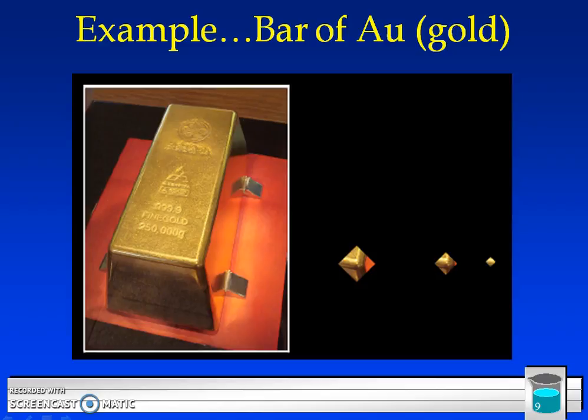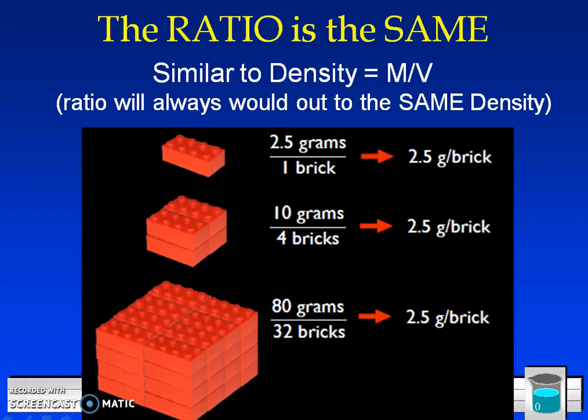So we talked about that bar of gold again, and no matter how big or how small that piece of gold is, the average mass of those atoms would be the same. He compared this to something like density, and he said that it's always a ratio, so that's why it's the same all the way through.